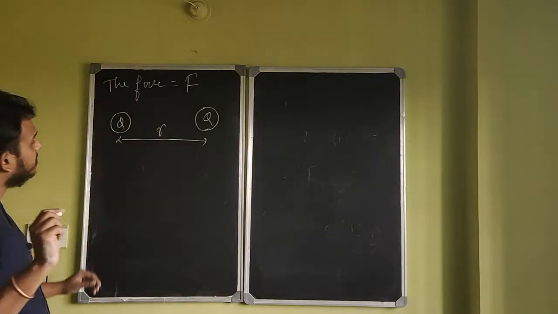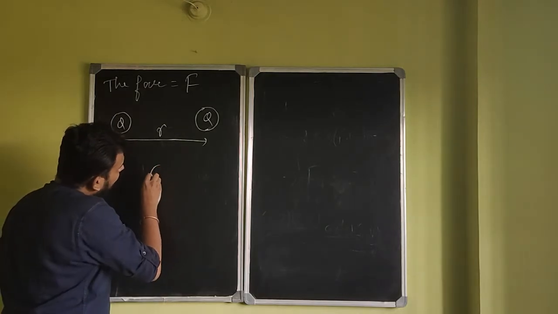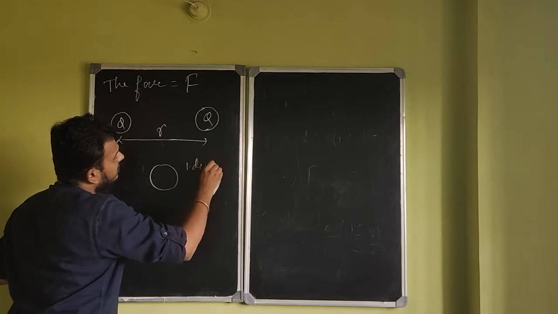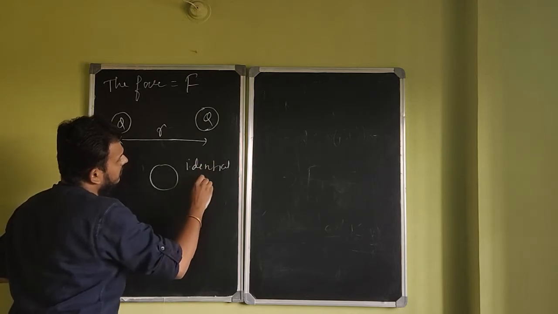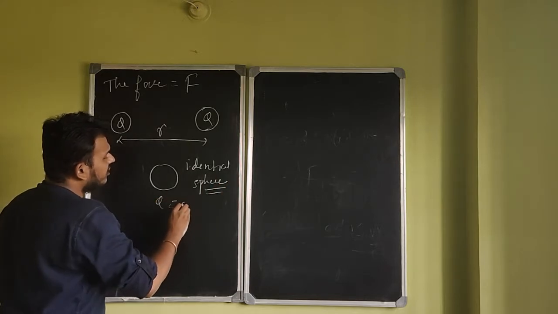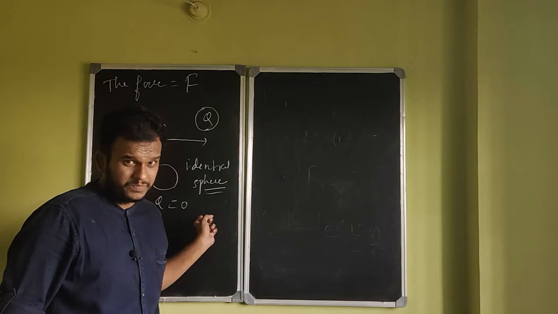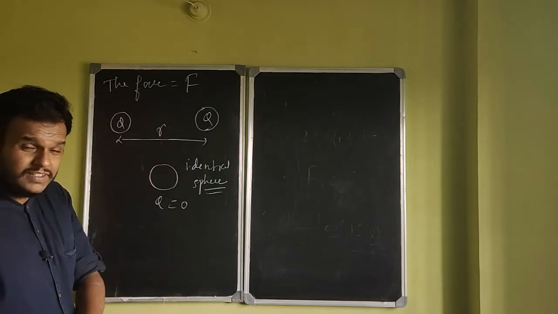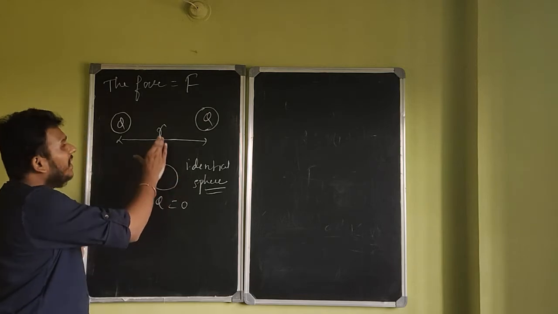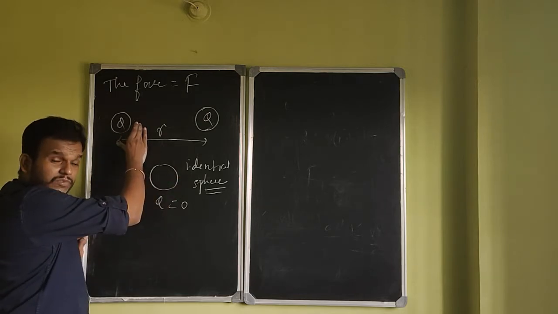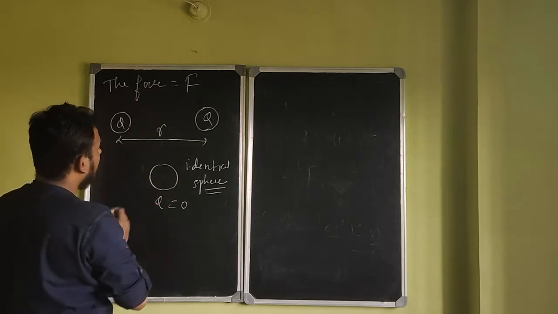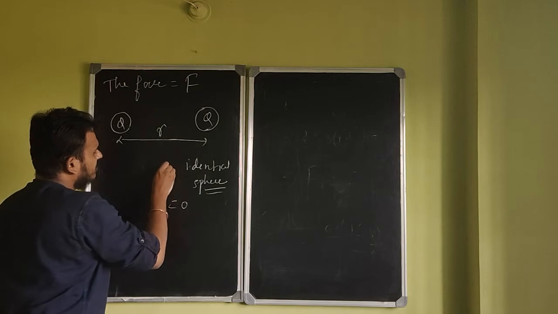Now the question starts. You have an identical sphere of the same size, except the charge is 0 on this sphere. The charge is 0. Now what you're doing is, please listen carefully. You take this sphere, bring it in contact with this charge. The question goes like this. Take this sphere which is uncharged and of the same size. It looks a little bigger, but yeah, it's the same size basically.